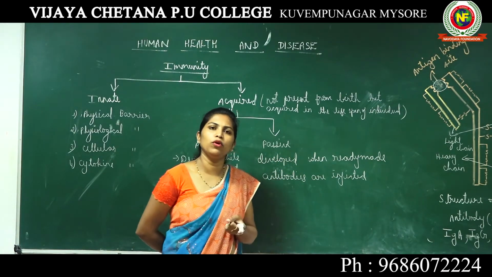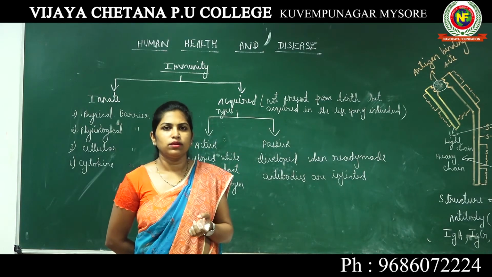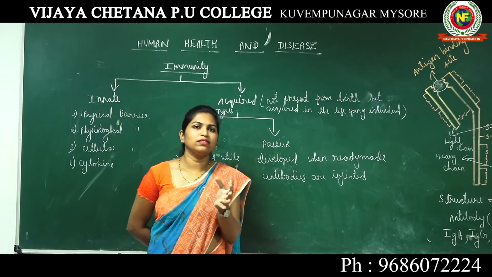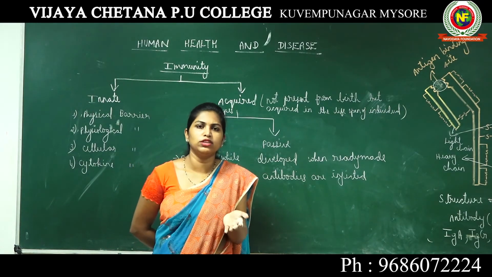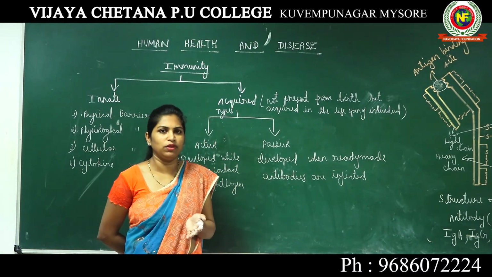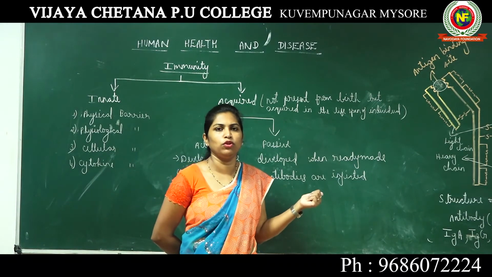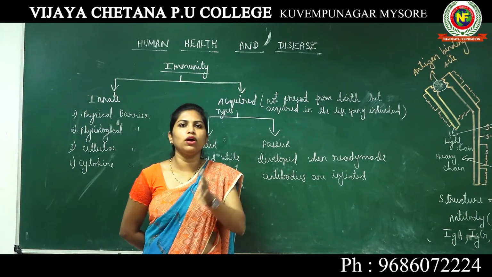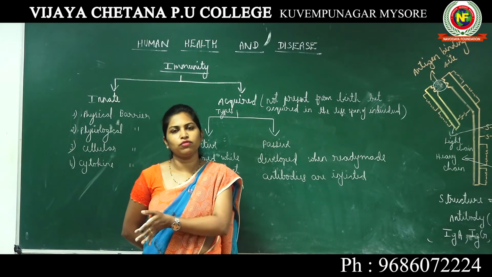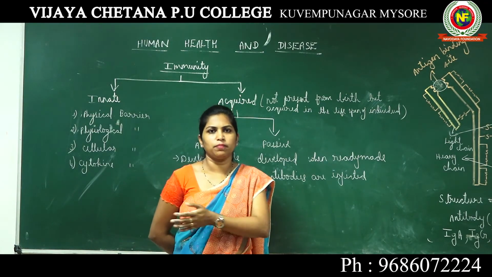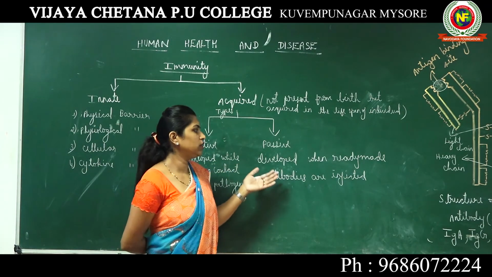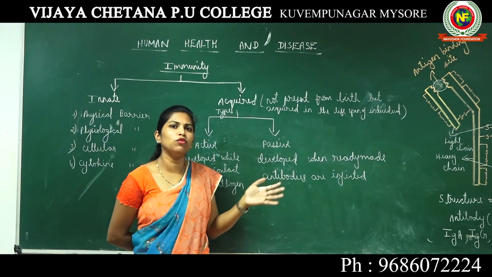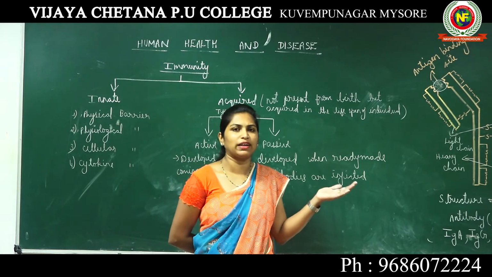For example, polio vaccine. Okay, polio vaccine is a vaccine which is generally given to small children below the age of 5 years. Across the globe they give this polio vaccination just to avoid the condition of polio in future. So what they do is, in the child below 5 years itself, they give multiple doses of this polio vaccine.